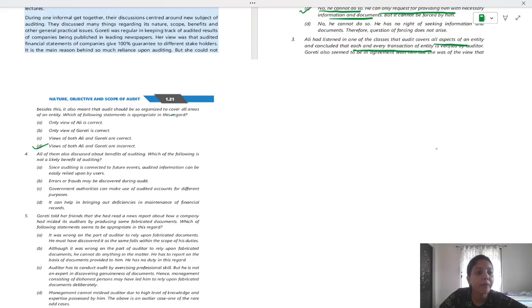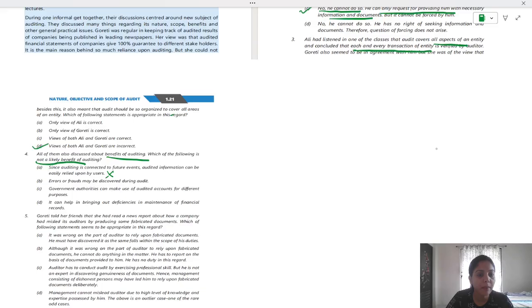Now, this is the fourth question, okay? All of them discussed about benefits of auditing. Okay, we just discussed benefits. I think you can answer this. Which of the following is not likely a benefit of auditing? Question is to be noted, not likely a benefit, which means not the benefit, okay? First is that since auditing is connected to future events, audited information can be easily relied upon by users. No, wrong.